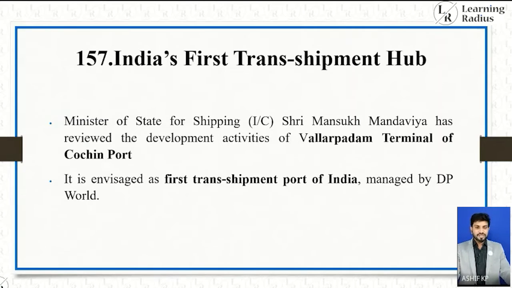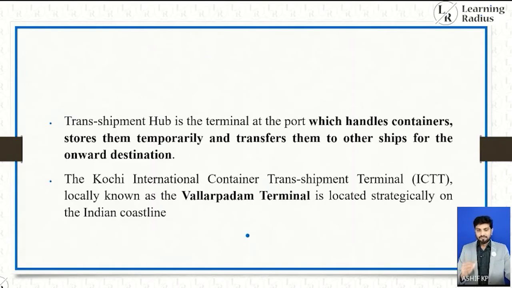Next topic of discussion is India's first transshipment hub. Minister of State for Shipping, Sri Mansukh Mandavia, has reviewed the development activities of Vallarpadam terminal of Cochin Port. It is envisaged as the first transshipment port of India managed by DP World. A transshipment hub is the terminal at the port which handles containers, stores them temporarily and transfers them to other ships for the onward destination. Kochi International Container Transshipment Terminal, locally known as the Vallarpadam Terminal, is located strategically on the Indian coastline.